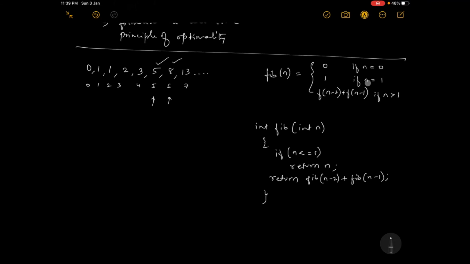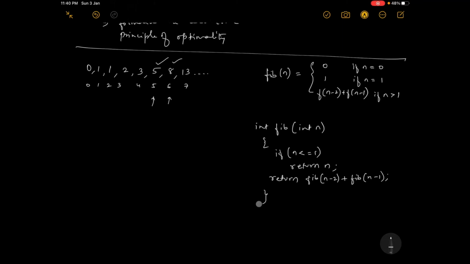If n is less than or equal to 1, it returns whatever n is. If n is 0, it returns 0; if n is 1, it returns 1. If this condition is not true, it goes to the next instruction. Here, for n equal to 5, 5 minus 2 is 3, so it takes 2, and 5 minus 1 is 4, so 2 plus 3 is 5. We get this.